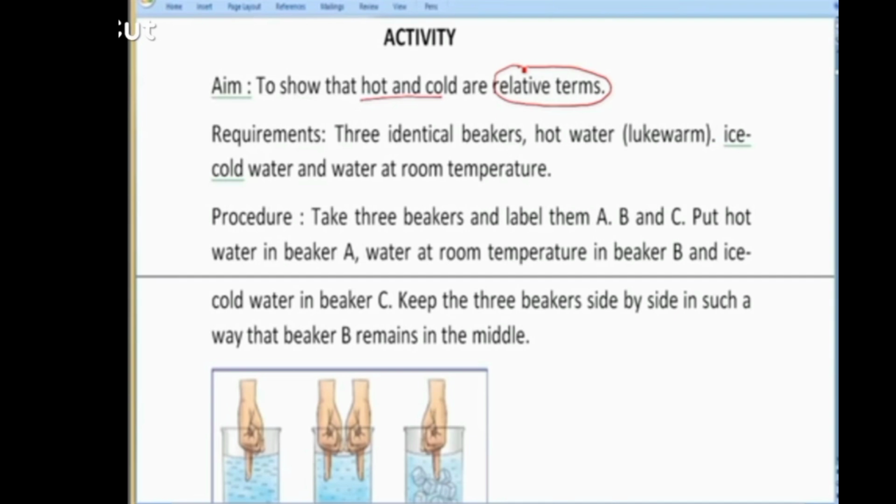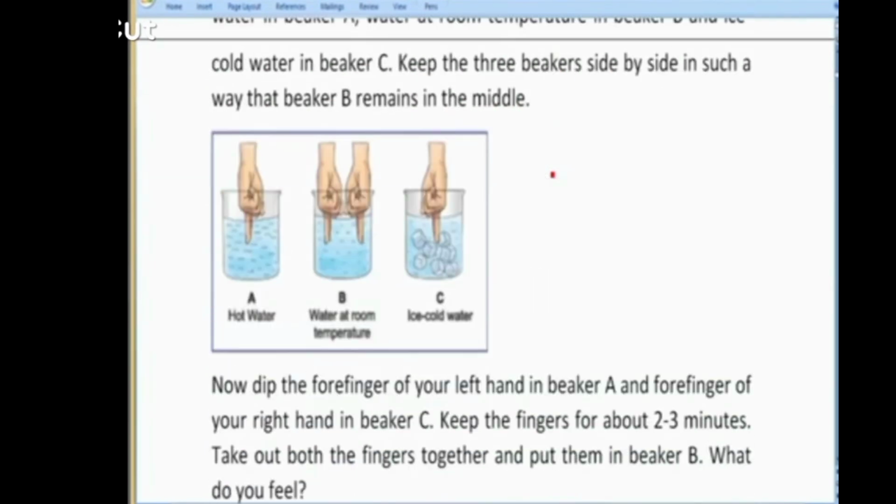And for that, we'll be requiring 3 identical beakers, and we'll be requiring hot water, which may be lukewarm, right, not boiling. Next, icy cold water and water at room temperature. Got it? So these are the 3 things. That means you are requiring water at different temperatures. Let us perform the activity.